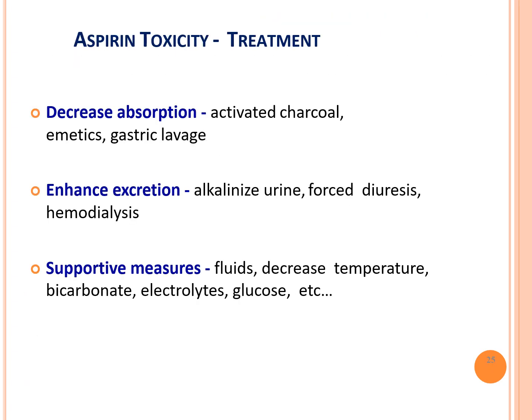Coming to toxicity, also called salicylism, what should we do for treatment? To decrease absorption, activated charcoal, emetics and gastric lavage can be given. To enhance excretion, alkaline urine, forced diuresis and hemodialysis. What are the other supportive measures? Give fluids, decrease the temperature, and bicarbonate, electrolytes and glucose can be given as supportive measures. So aspirin toxicity is also called salicylism.